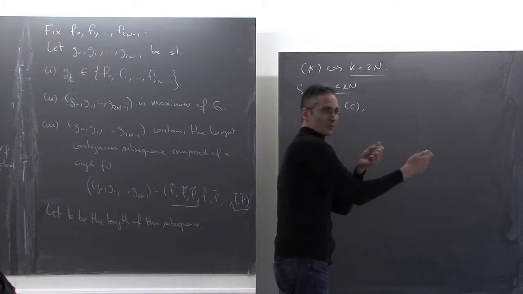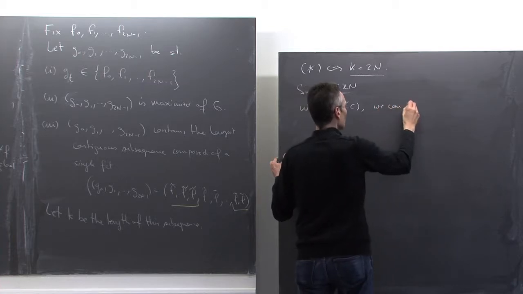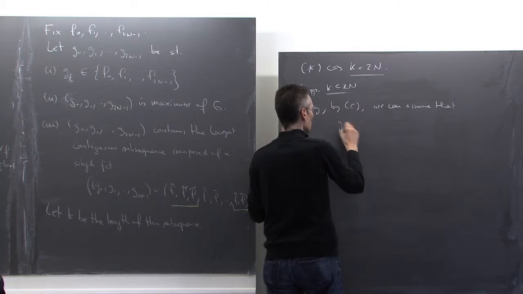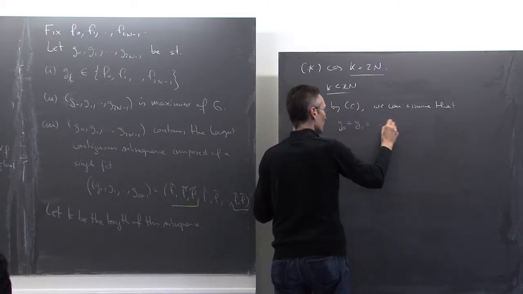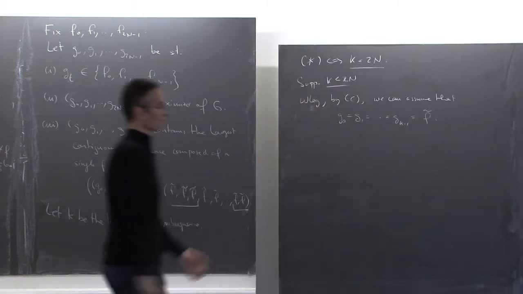Otherwise I rotate to put them in the first k slots. We can assume that g0 equal g1 equal ... g_{k minus 1} is equal to this constant function f tilde.